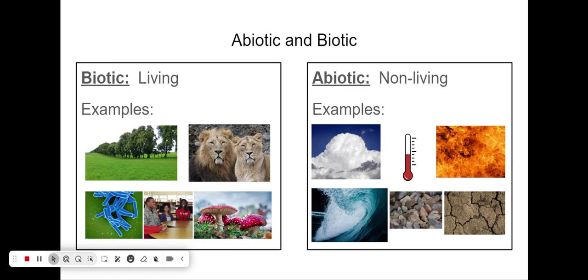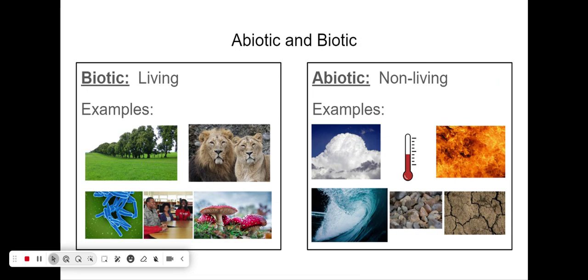So if something has all of these characteristics of life, we can call them biotic or living. If they do not have all of those characteristics of life, they are considered abiotic or non-living. Now, keep in mind that non-living means it was never living. So, some examples of biotic factors include plants, animals, bacteria, humans, fungi like mushrooms.